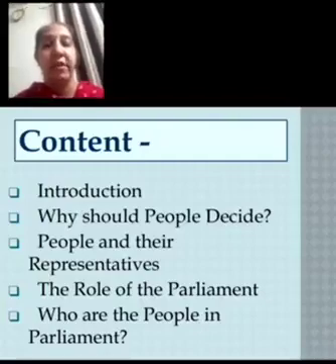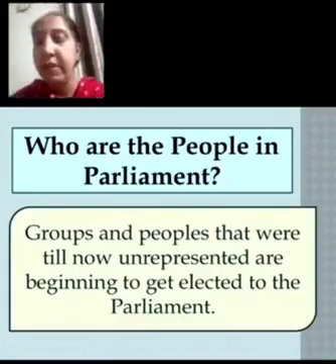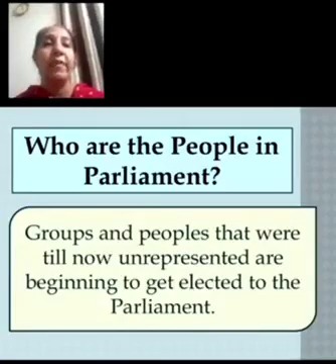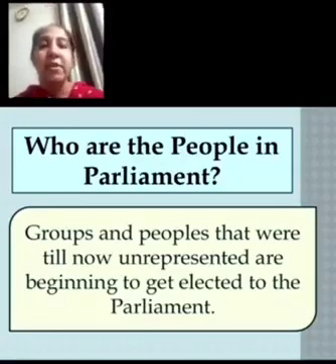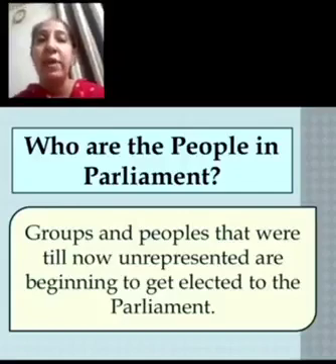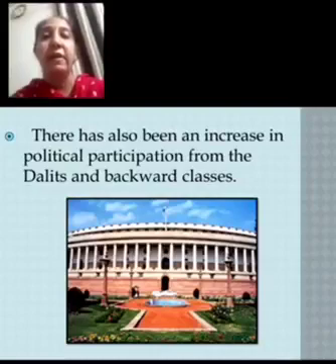Now the last topic, who are the people in parliament? Parliament has more and more people from different backgrounds. For example, there are more rural members as also members from many regional parties. So groups and people that were till now unrepresented are beginning to get elected to parliament. There has also been an increase in political participation from the Dalits and the backward classes.